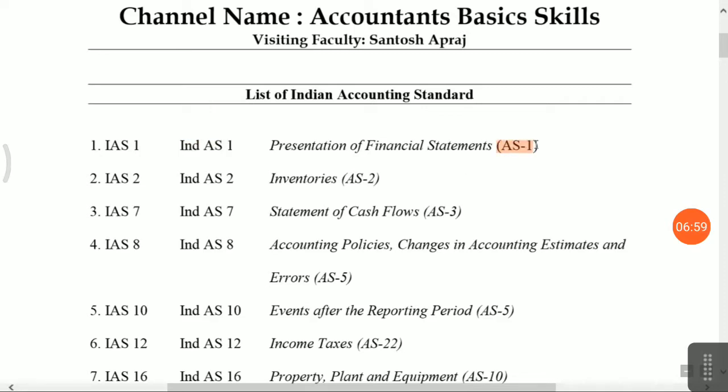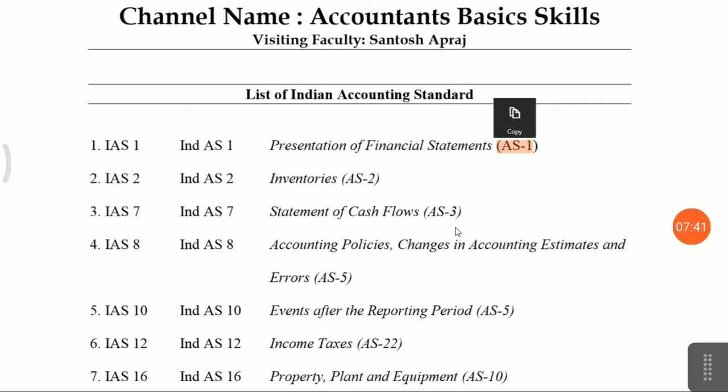I have given accounting standard 1 also, that is the same replica of the accounting standard, but in the Indian accounting standard they have given various terms and conditions to present the financial statement. For example, in the accounting standard you can present balance sheet, profit and loss account, cash flow statement. In the Indian accounting standard you have to prepare balance sheet, profit and loss account, cash flow statement and statement of changes in equity. That is the statement of changes in equity, where you have to give details of equity and other equity. Other equity means reserves and surplus.